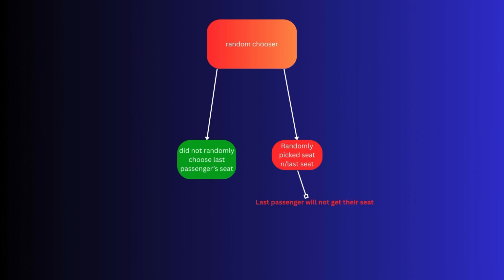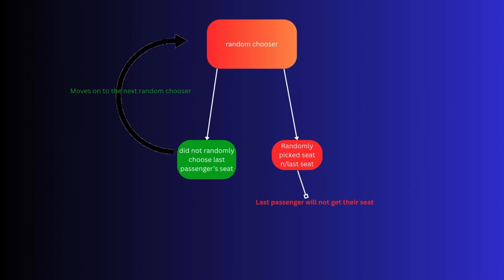And then the other part of the probability is if this moves on to the next passenger to be the random chooser. That means this current passenger did not choose the last passenger's seat but chose someone else's seat, and then they will have to be the new random chooser who will then choose between the two options. So this boils down to two options in this problem. The person who was the current random chooser up until the n-1 person chose the last passenger's seat or they chose any other person's seat.